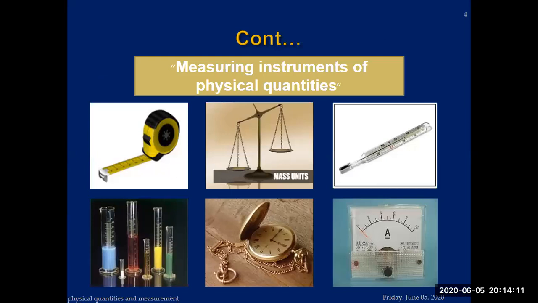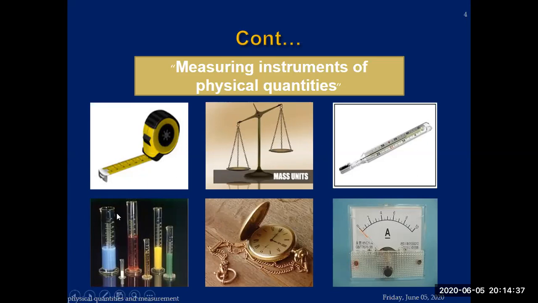So these are some of the measuring instruments which are used to measure different types of quantities. If you see the first one, this is a measuring tape to measure the length of any object. This is a balance which is used to measure the mass. This is a thermometer which is used to measure the temperature of a body. These are some of the examples of the instruments which are used to measure the physical quantities.